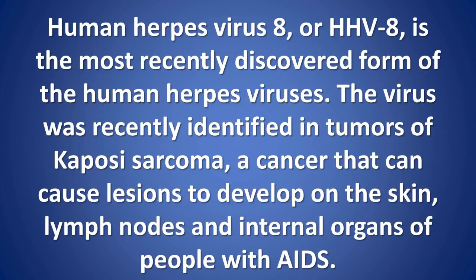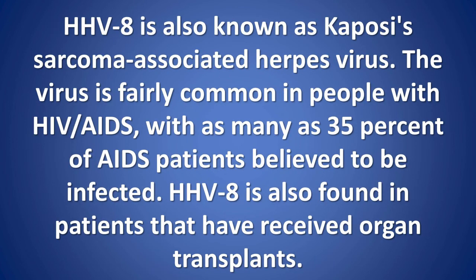HHV8. Human herpes virus 8, or HHV8, is the most recently discovered form of the human herpes viruses. The virus was recently identified in tumors of Kaposi sarcoma, a cancer that can cause lesions to develop on the skin, lymph nodes, and internal organs of people with AIDS. HHV8 is also known as Kaposi sarcoma-associated herpes virus.